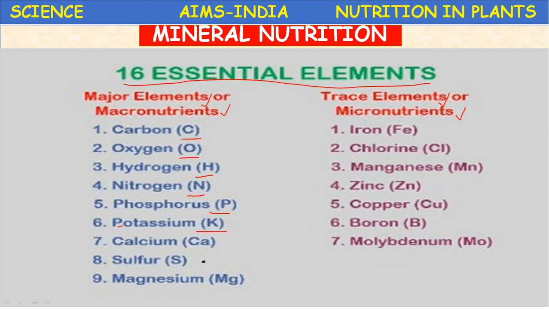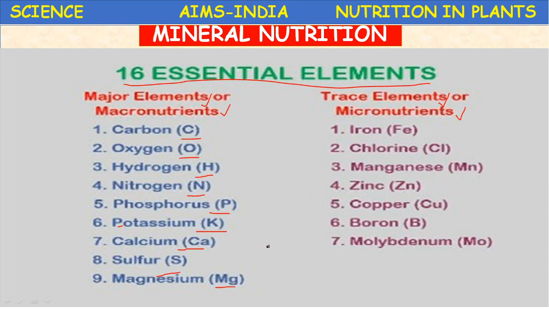Nitrogen, phosphorus, potassium, and calcium, sulfur, magnesium. Okay, these are the 9 major elements and 7 micro elements which play a very, very important role in the life of the plant, a crucial role in the metabolic functions of the plant system.